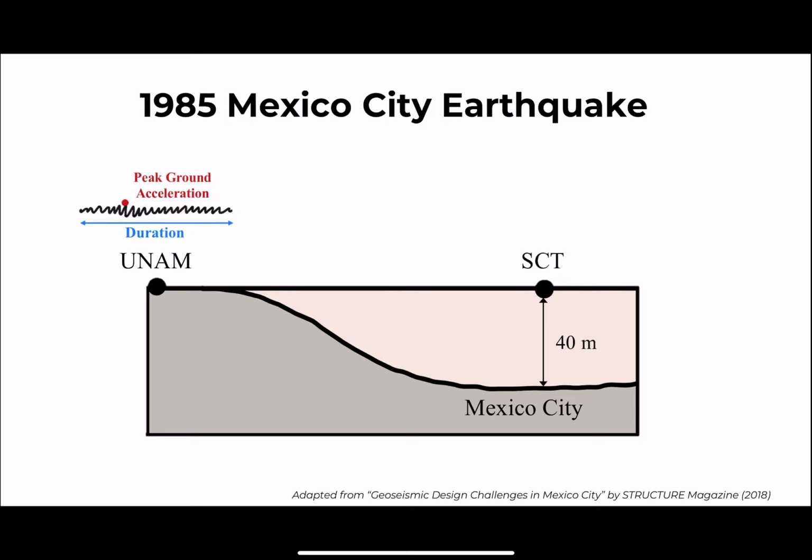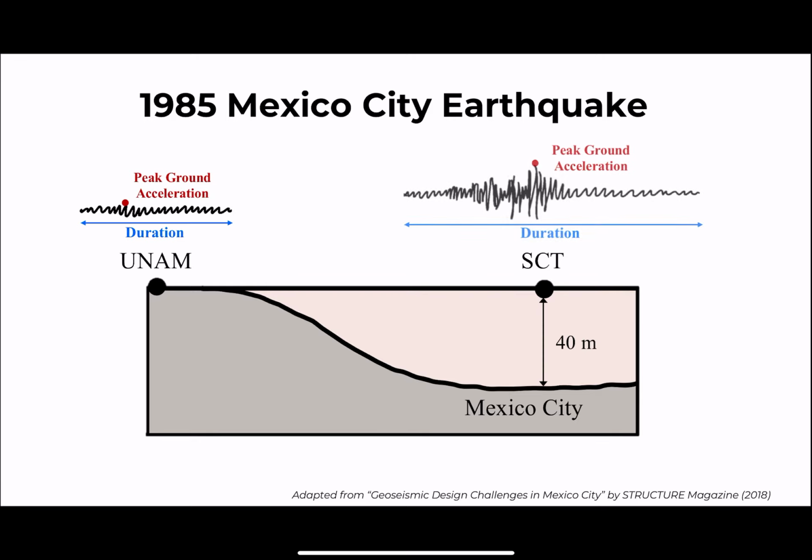The ground motions at the top of the rock were amplified as they traveled through the softer soils below Mexico City, increasing the peak ground oscillation and the duration of the motions, which caused more damage in Mexico City than other locations that were actually closer to the earthquake's epicenter.